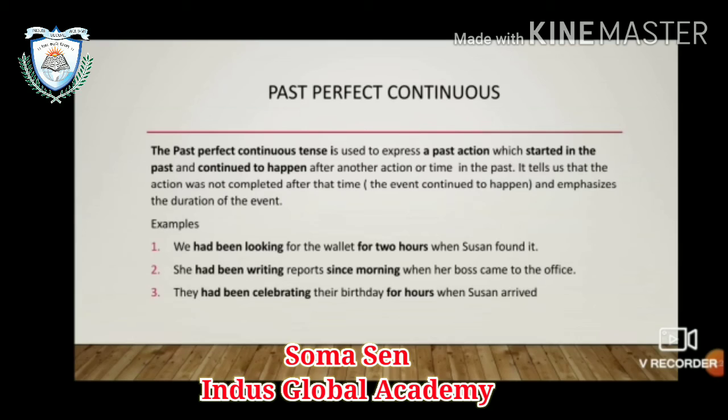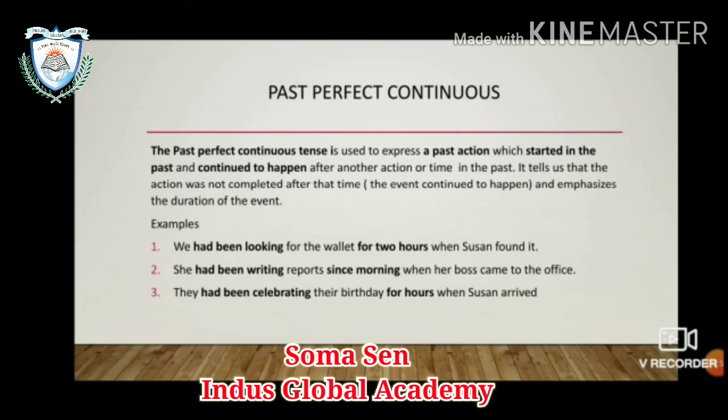So it will start, it will continue, and it will show the duration. We had been looking for the wallet for 2 hours when Susan found it. It had started, it is showing the duration. It had continued for how much time? For 2 hours.